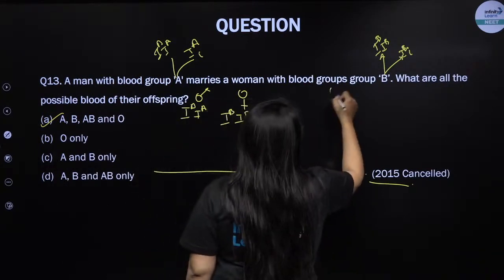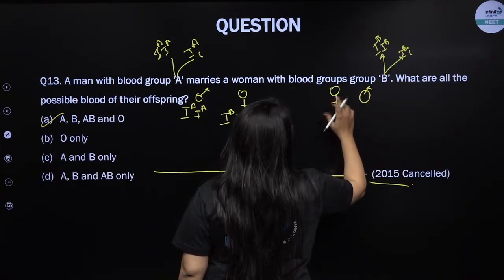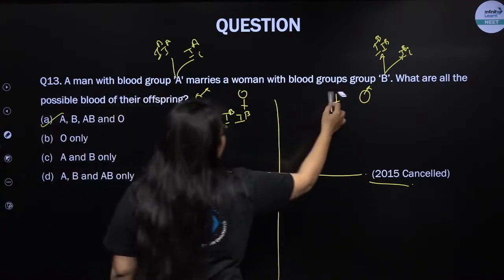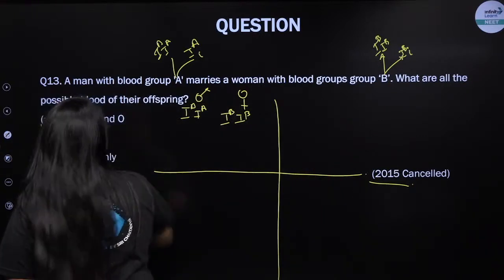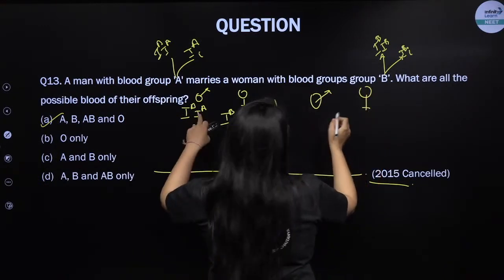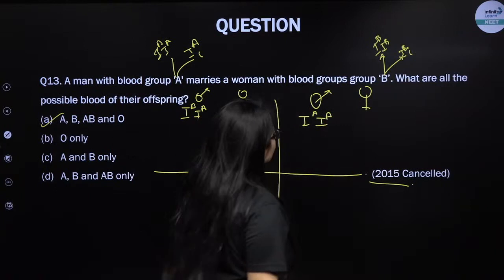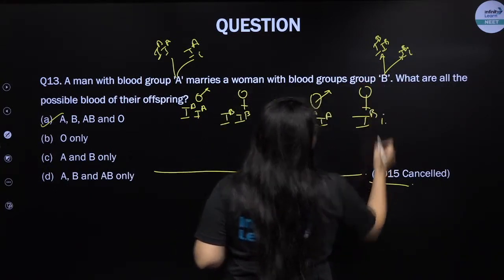Okay, let me draw all the cases. I will write male first and female last. So here also male and female. I'm keeping the male same, IA, IA, but now I'm changing the genotype of the female. It can be IB and small i.